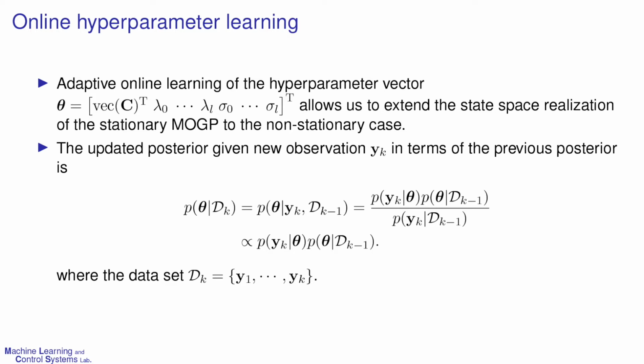To cope with the non-stationary multivariate measurements, adaptive online learning of the time-varying hyperparameters can be considered. To construct an online learning method in the Bayesian framework, the posterior distribution should be updated when a new observation, y_k, is collected. By the Bayes rule, the new posterior corresponding to the dataset, D_k, can be divided into the previous posterior and the marginal likelihood given new observation, y_k.